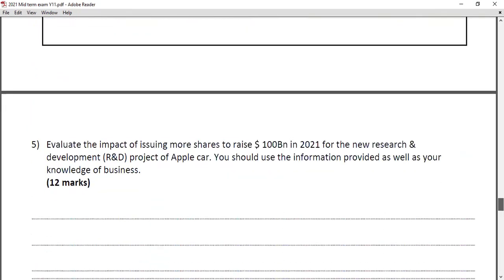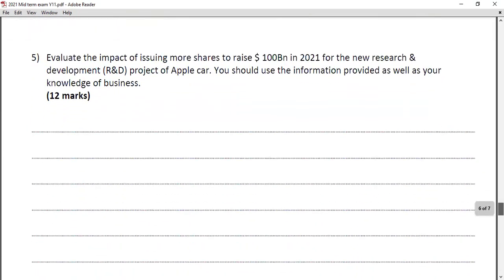The last question of this paper is the 12-mark question. Evaluate the impact of issuing more shares to raise 100 billion in 2021 for the new research and development project of Apple car. You should use information provided as well as your knowledge of this. In this case, I mainly expected an evaluation of the new share issue.